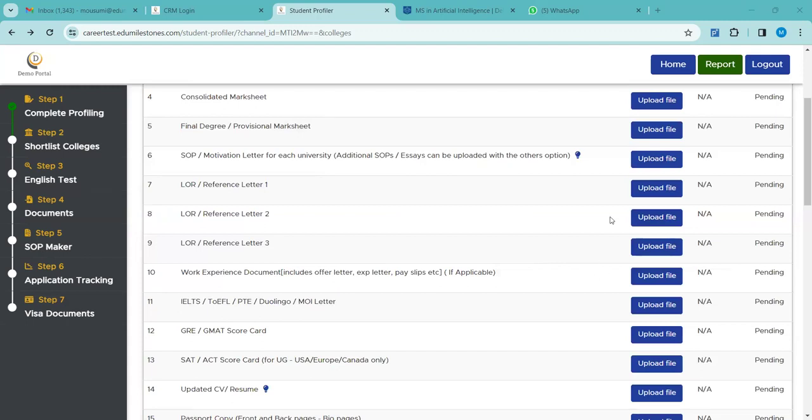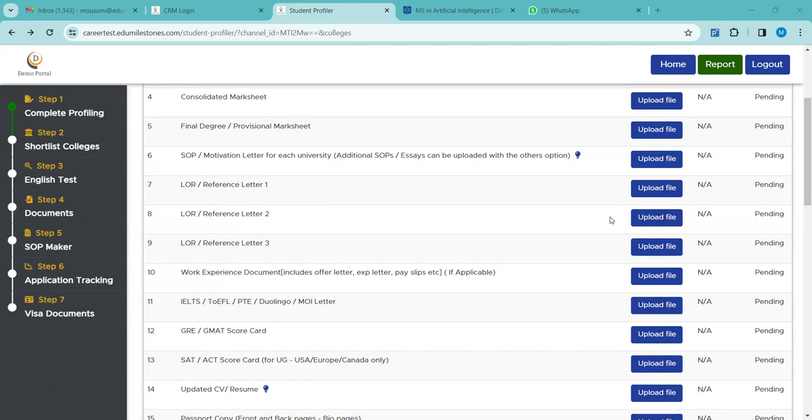As mentioned, LORs are letters of reference. Whether work or academic, the format is the same. It has to be on the official pad, the college pad or the office letterhead that they use, with the referee's details. If it is academic, then the principal, vice principal, lecturer, or professor; if it is work, then HR or an employer. The referee's name, valid contact number, email ID, and department have to be clearly mentioned.